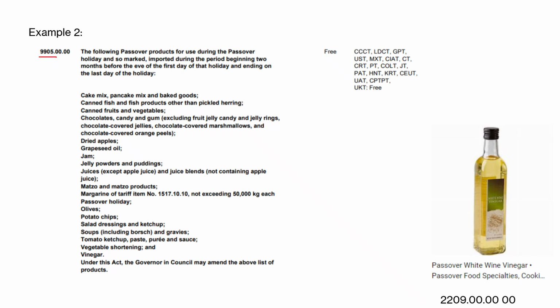It says, for instance, that goods have to be imported during that period, from 2 months before the eve of Passover until the end of the last day of that holiday. It also provides duty free, and it gives you a list of items that you can bring under this tariff code.